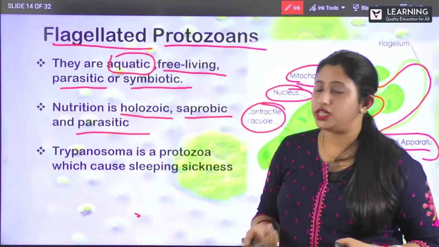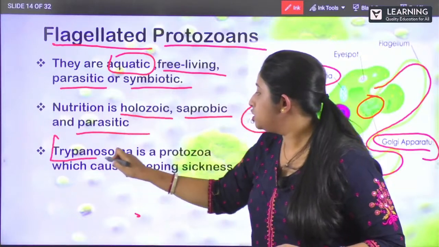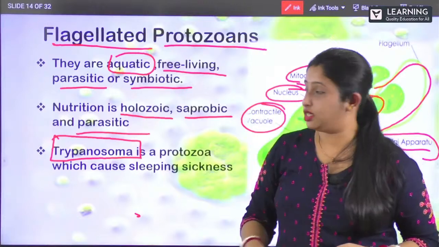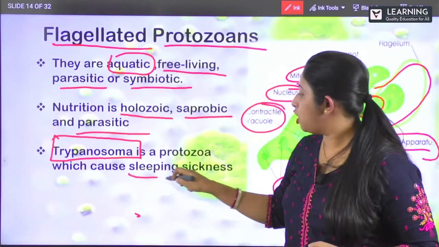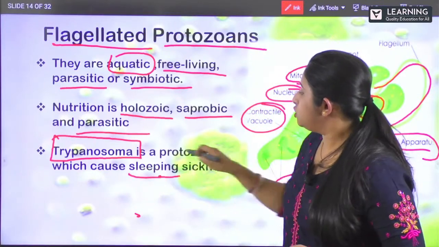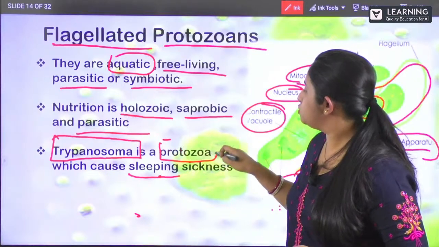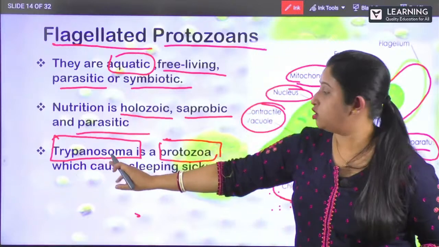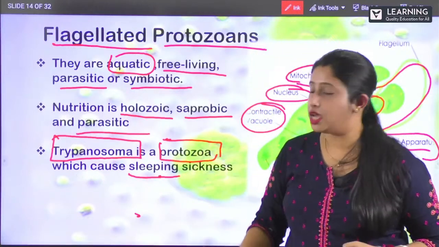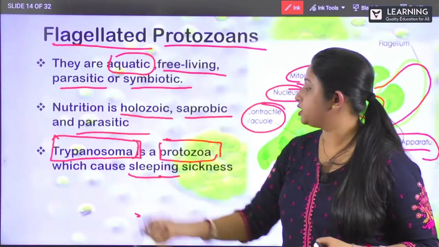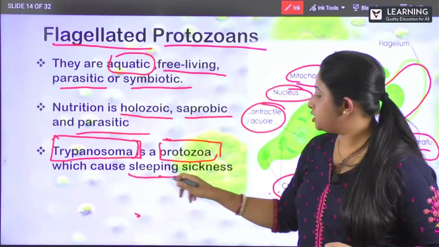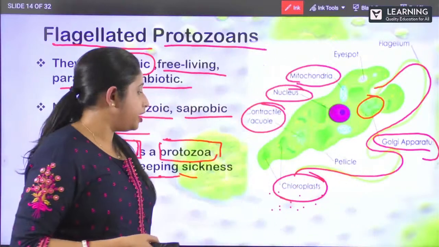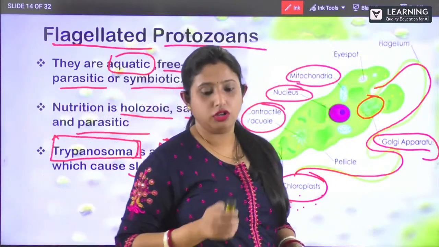Now, what type of disease do they cause? They cause trypanosomiasis. This is also a one-mark question: what type of disease is being caused by protozoa? The flagellated protozoans cause a disease known as trypanosomiasis, which causes sleeping sickness. Clear? So it is being caused by flagellated protozoans.